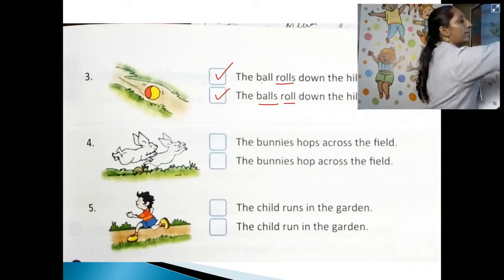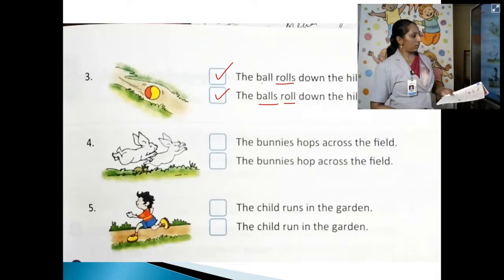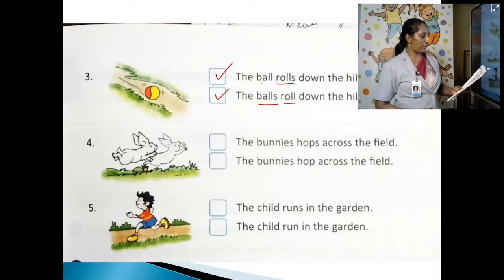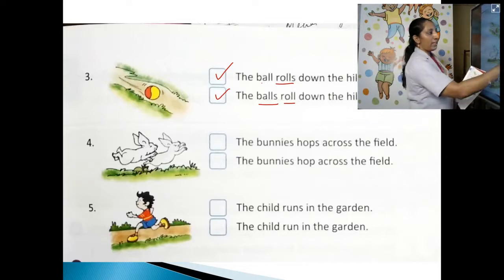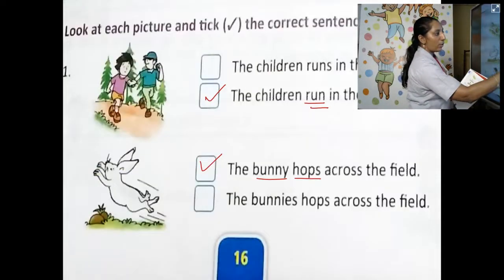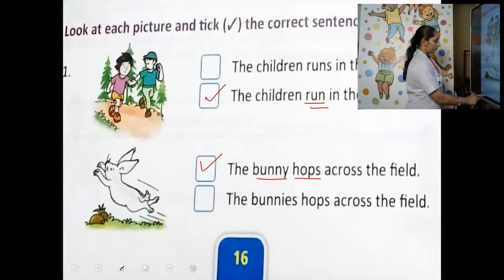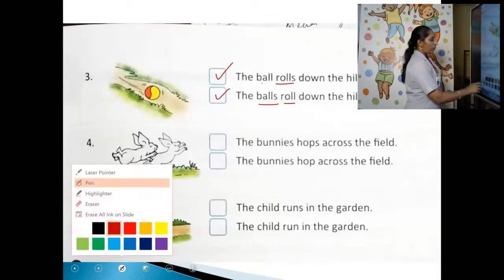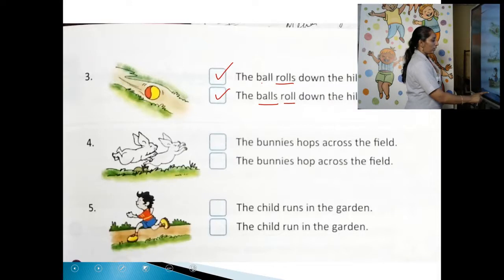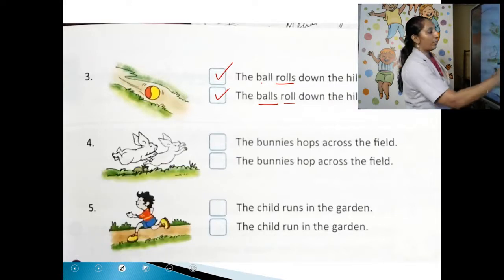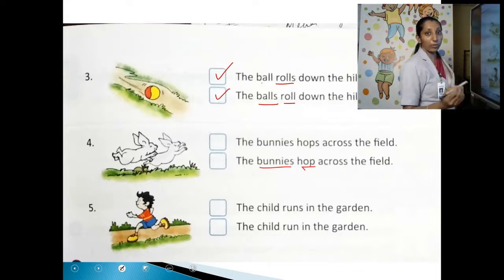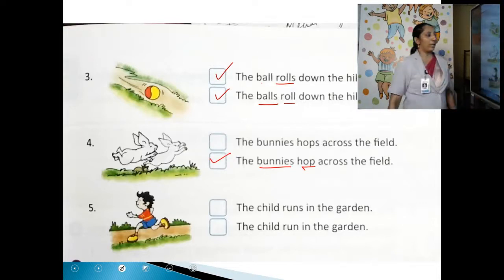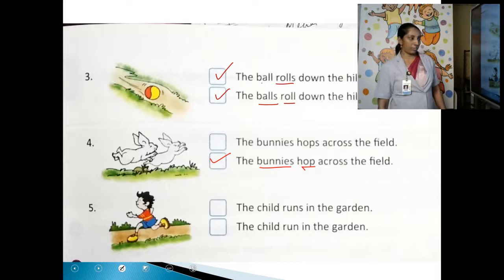Then come to the next sentence. The bunnies hops across the field. The bunnies hop across the field. Which is correct? The bunnies hops. Here the noun is plural, but the verb is singular. But here, look, bunnies plural, verb is also plural. So which is the correct sentence? Second one. The bunnies hop across the field.